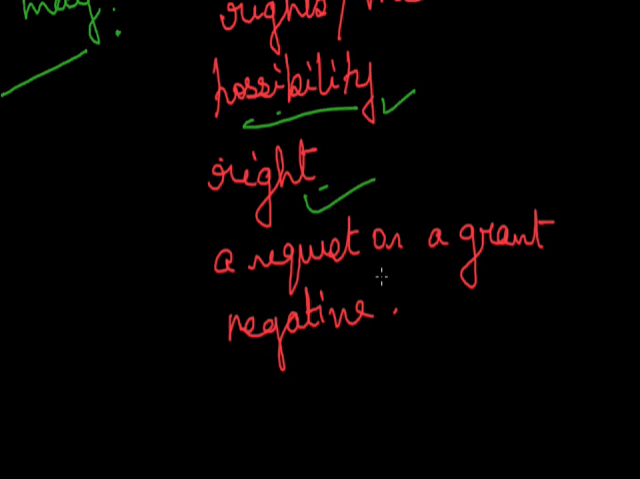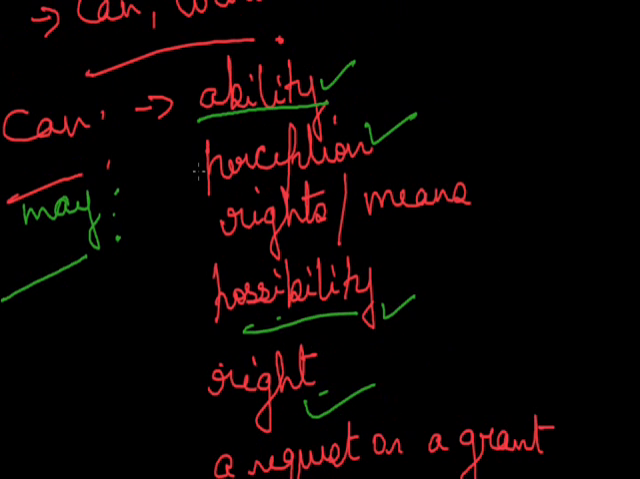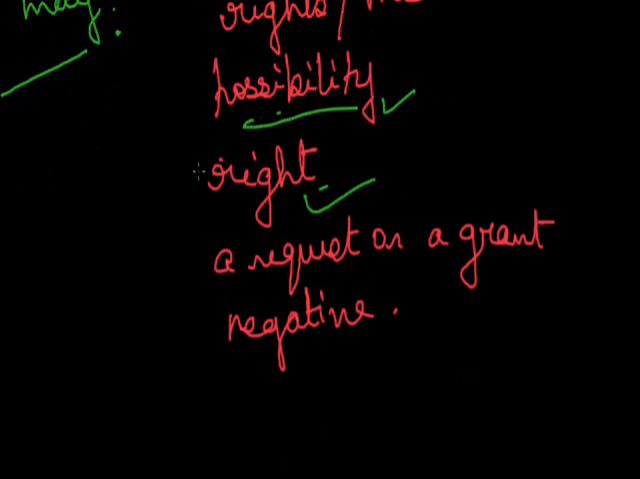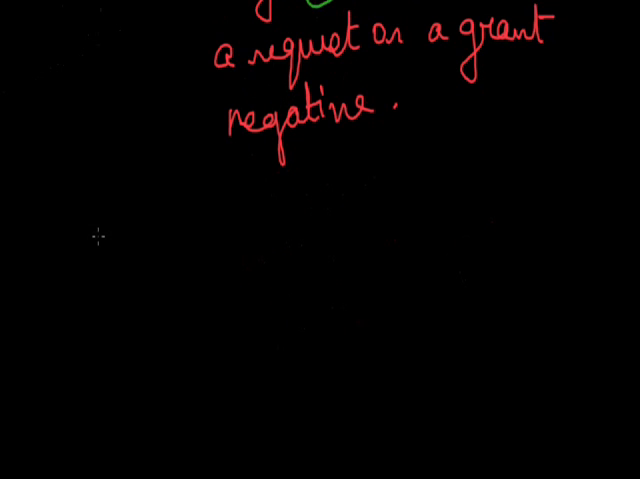Now right or sanction. In can, if I say you cannot vote unless you are 18. So the word can is not only limited to ability, it has got different forms also. Now talking about could.